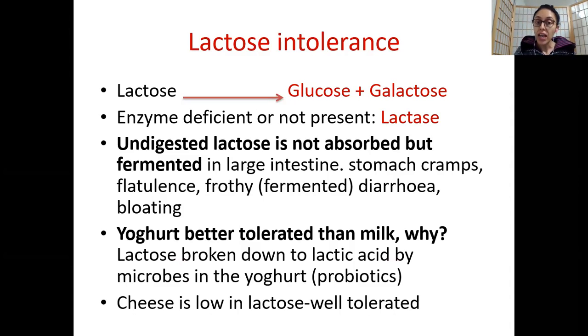Now in your body, lactose is broken down to glucose and galactose, and this is done with the presence of the enzyme lactase. For you and me who do not have lactose intolerance, this is how our body functions. In individuals who have lactose intolerance, they do not have a sufficient amount of the enzyme lactase. For example, they can tolerate yogurt but not milk, or if they have no lactase, they can't even tolerate yogurt and things like that. The degree of intolerance depends upon the amount of enzyme you're secreting.